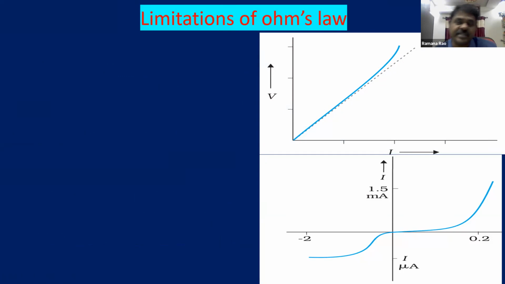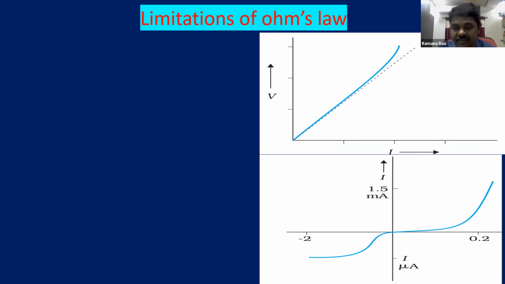So in some situations, the proportionality is going to cease after some time. That deviation is known as a limitation of Ohm's law. And in the picture below, you can see the relation is not directly proportional. It is an exponential function.